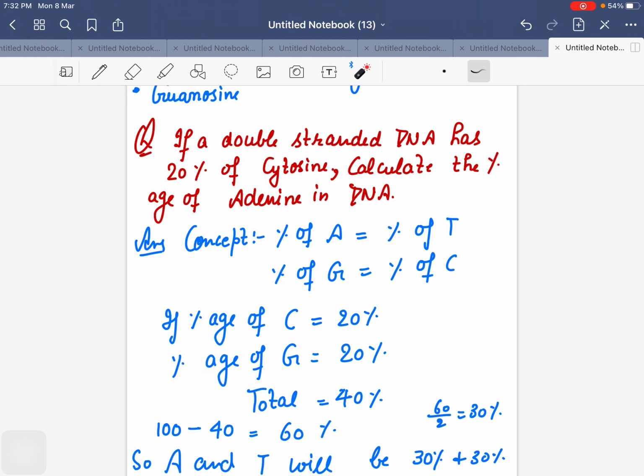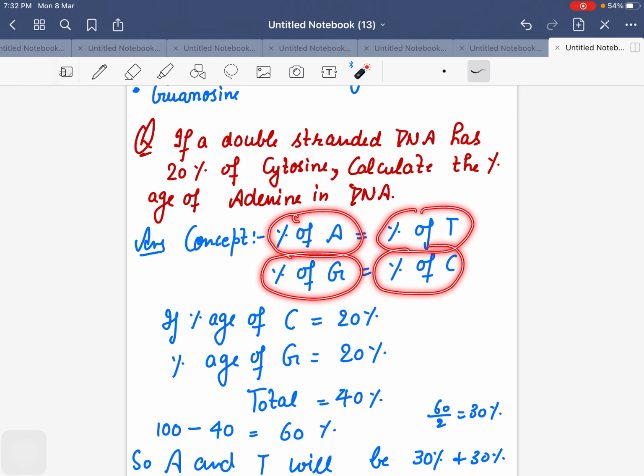Okay. There is one very easy question: if a double-stranded DNA has 20% of cytosine, can you calculate the percentage of adenine in the DNA? Now, it is very simple. We know that according to Chargaff's rule, the percentage of adenine will be equal to the percentage of thymine.